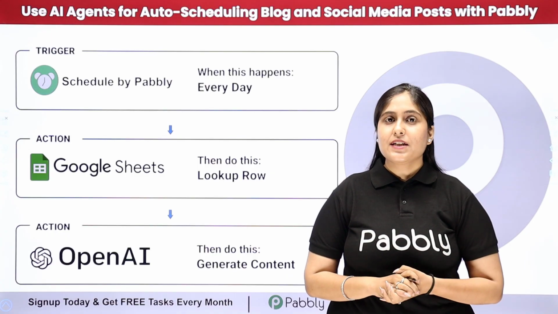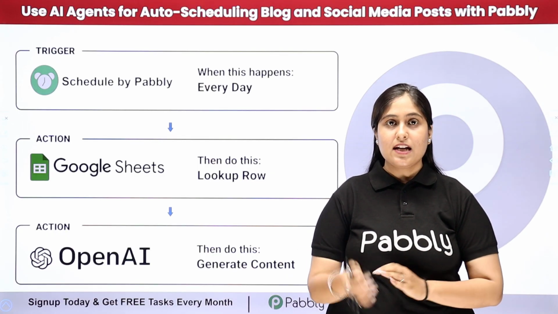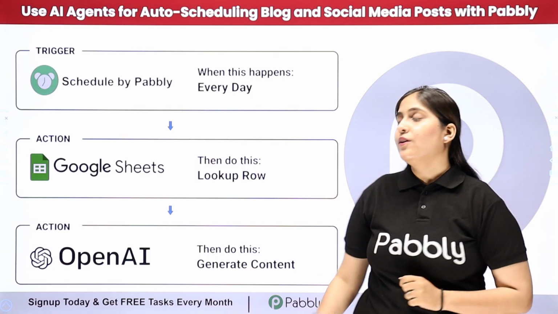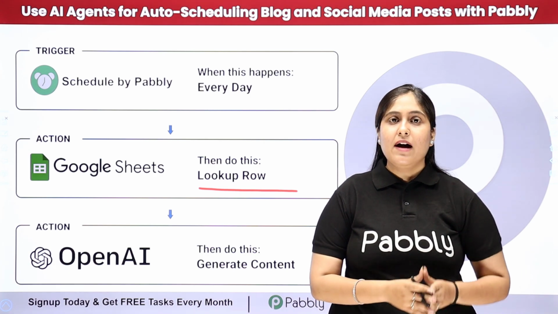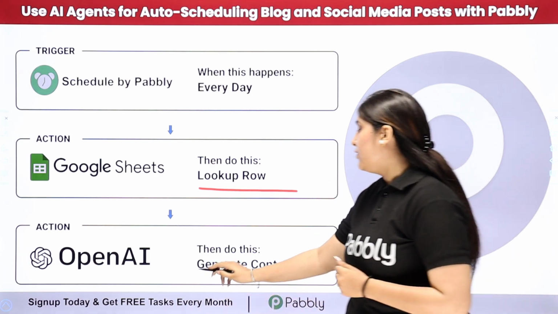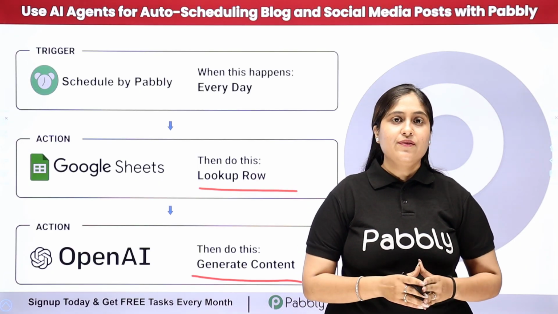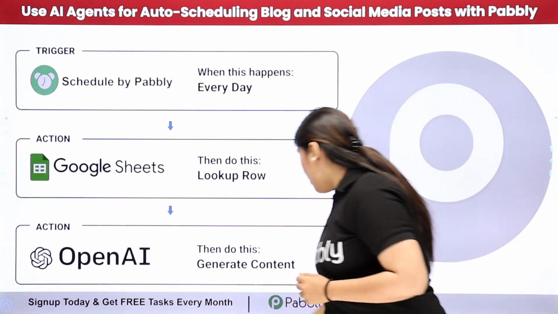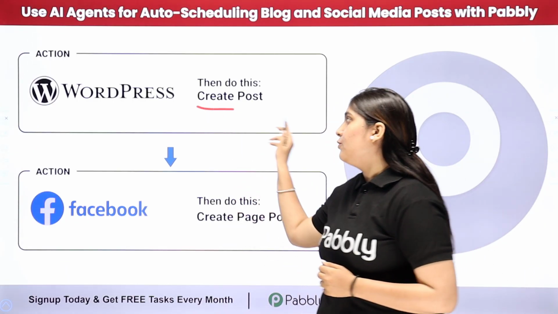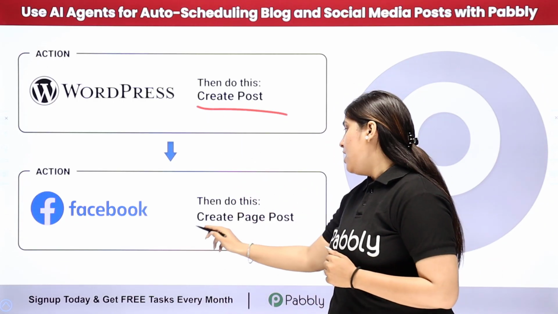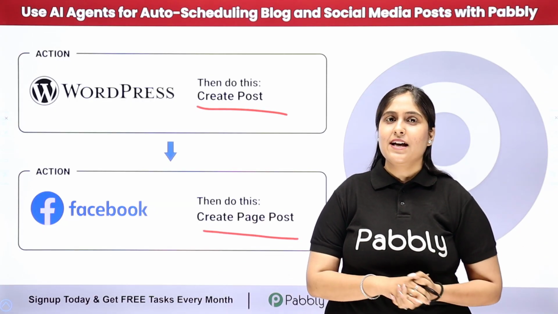So now here my objective is that every day at a specific time, my workflow should get triggered and automatically it should look for the content idea in my Google Sheets. And after looking for the idea, automatically it should share that content with OpenAI to generate the content, that means the blog post and the Facebook post. And after that, I want the blog to be shared automatically on my WordPress and the Facebook post to be shared on my Facebook page. So now here to learn about this process step by step, let me take you to my screen.